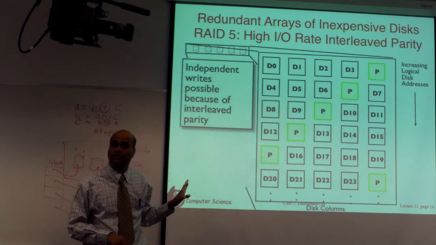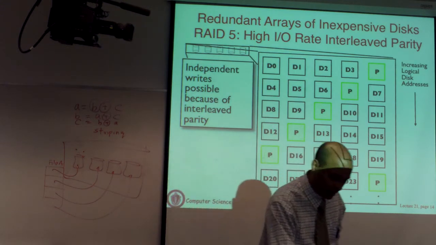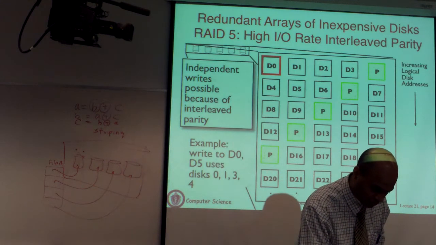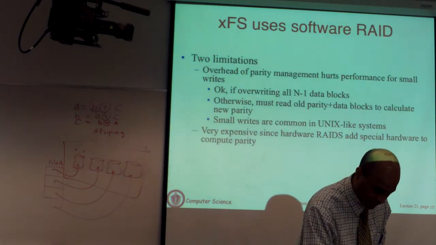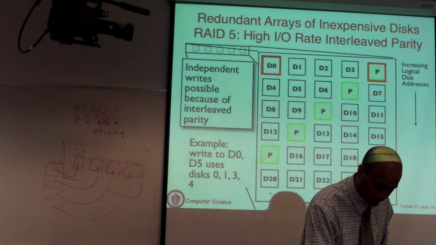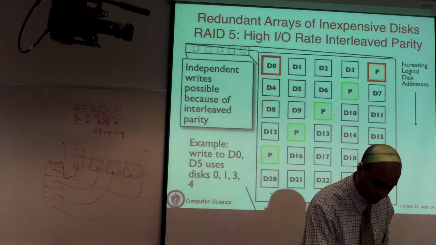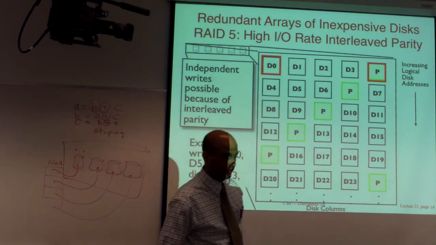Is that clear? So this is RAID 4 and RAID 5, and now we can go back and look at all the animation here. Is there any way RAID can deal with two disk failures at the same time? Okay, well, that's a good question.